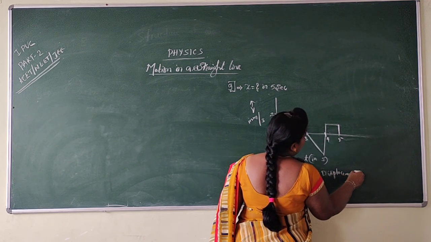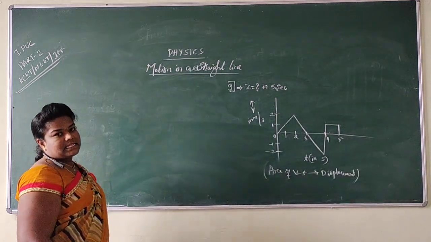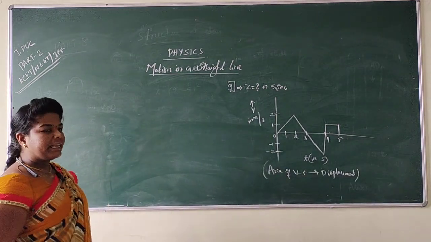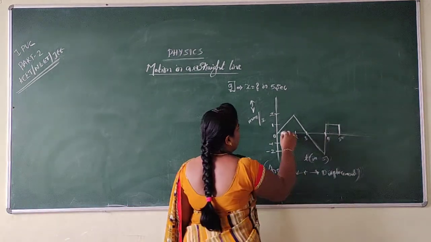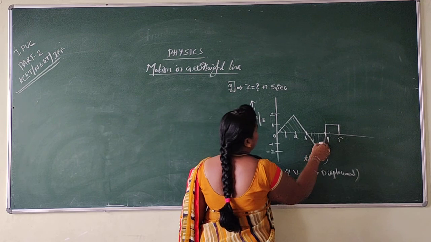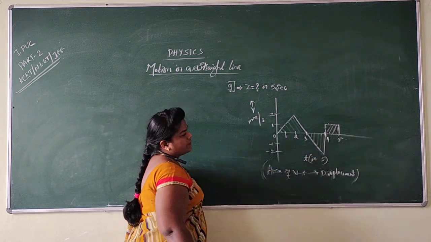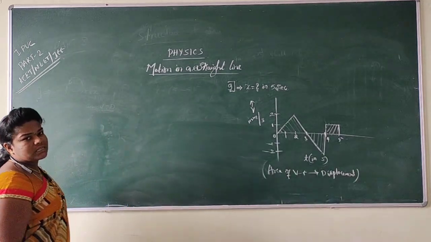Then what do I want to calculate in the graph? I want to calculate the area present in the graph. To calculate the area, see, I have one triangle, here I have another triangle, and here I have one square.